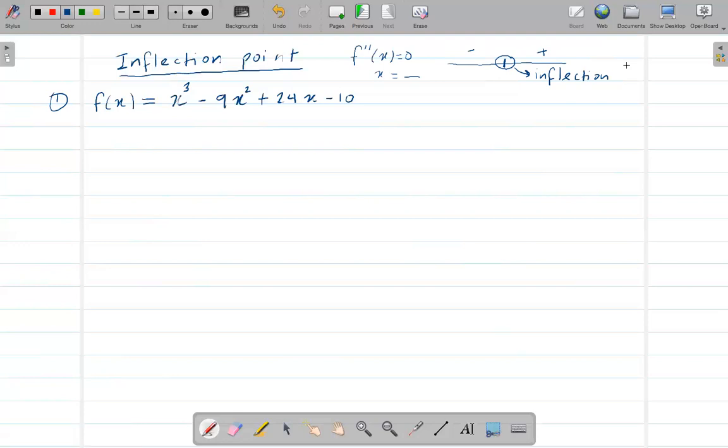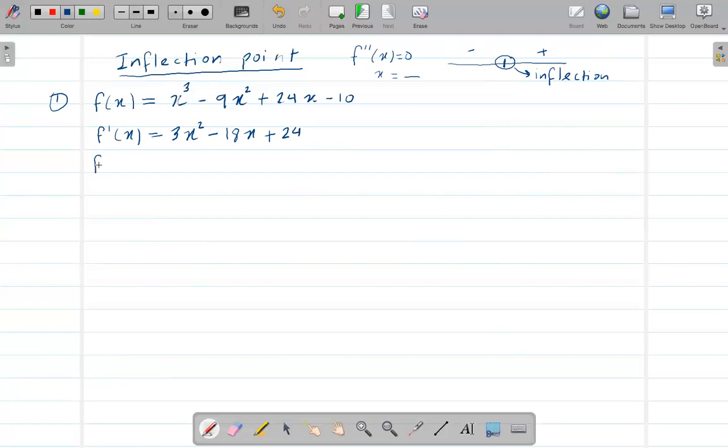Okay, first let's find the second derivative. Before we take the second derivative, first I have to find the first derivative, and then only can you get the second derivative. The first derivative is 3x squared minus 18x plus 24.